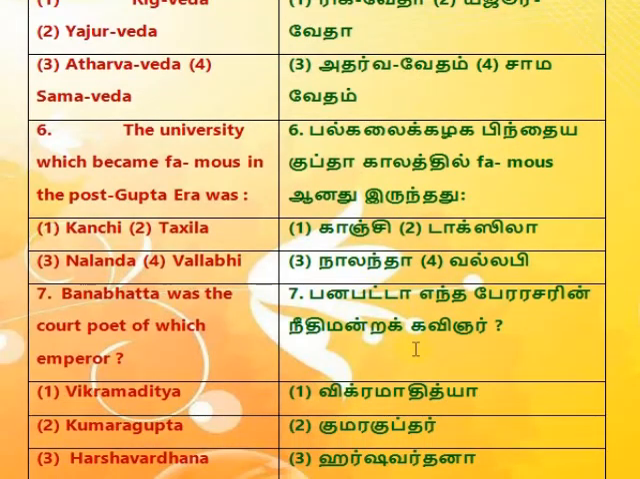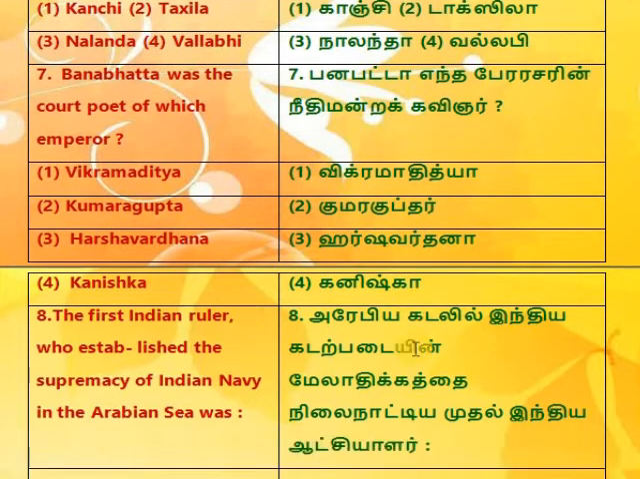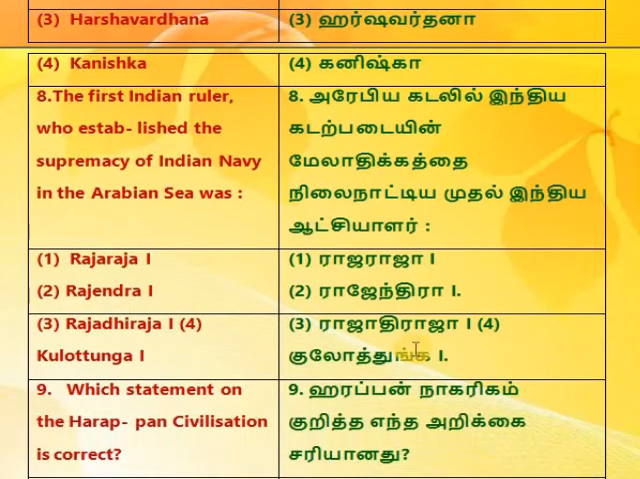6. The university which became famous in the post-Gupta era was 1. Kangchi, 2. Taxila. 3. Nalanda, 4. Vallabhi. 7. Banabhata was the court poet of which emperor? 1. Vikramaditya. 2. Kumaragupta. 3. Harshavardhana. 4. Kanishka. 8. The first Indian ruler, who established the supremacy of Indian Navy in the Arabian Sea was